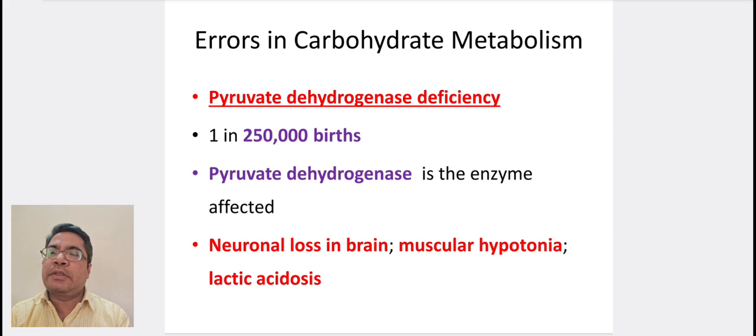Pyruvate dehydrogenase deficiency. It occurs in 1 in 2.5 lakh births. It occurs due to deficiency of pyruvate dehydrogenase, and neuronal loss in brain, muscular hypotonia, and lactic acidosis are seen.